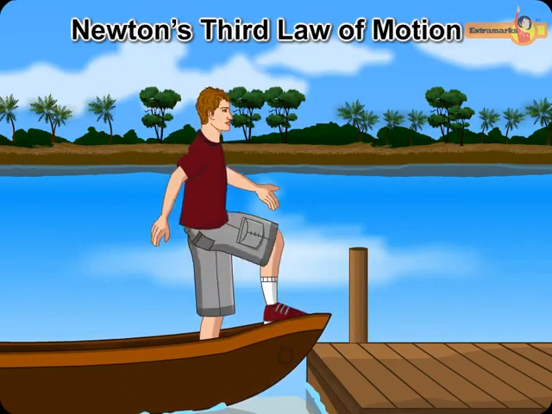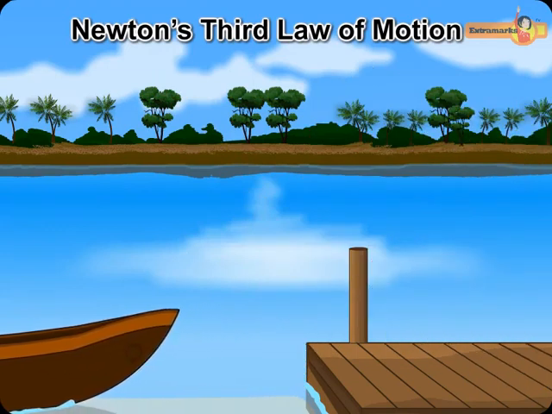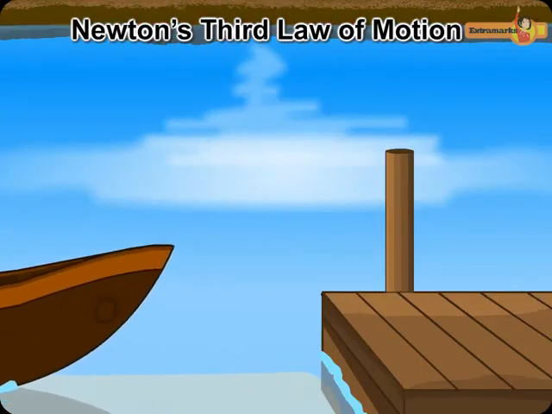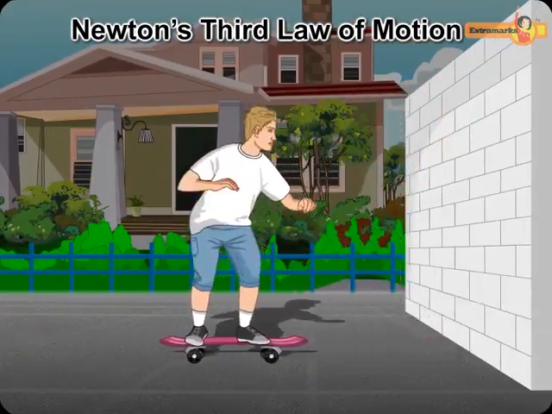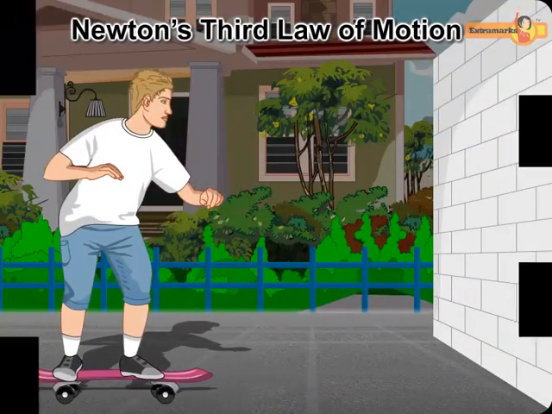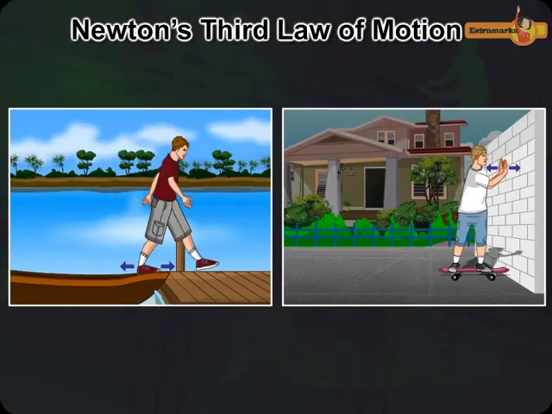When a person tries to jump from a boat onto the bank, the boat gets pushed in the backward direction. The action of the person in the forward direction causes the boat to move back. The boy on the skateboard pushes the wall, and the wall in turn pushes him in the backward direction. These two examples show that for every action there is an equal and opposite reaction. Also, it can be seen that the action and reaction forces are acting on different bodies.